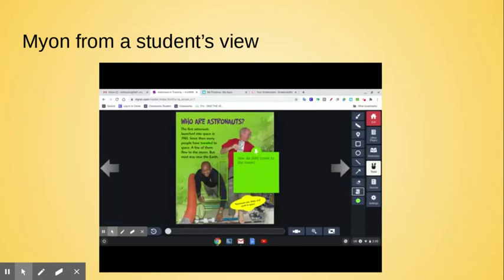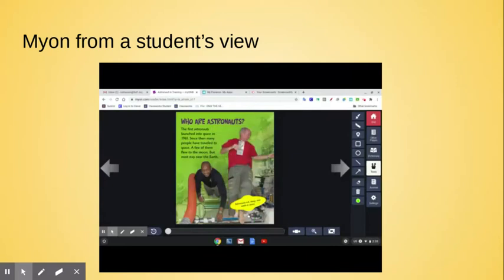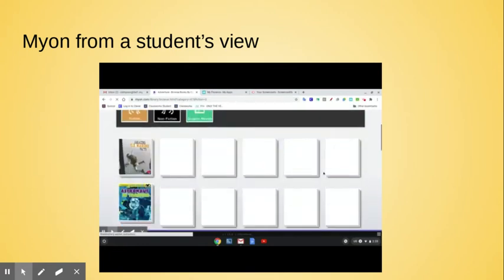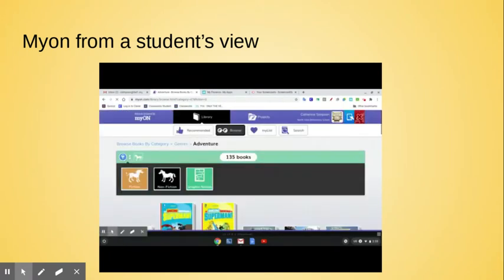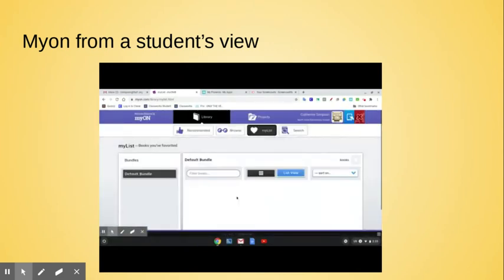So maybe you get into this and realize, okay, I don't recognize 5 words on this page. This is too hard for me. You can click exit. And it will take you back to browse. So maybe your teacher wants you to read a specific book. If your teacher wants you to read a specific book, it might show up right here for you to read. So that way you don't have to go search for it, it can automatically be right there.